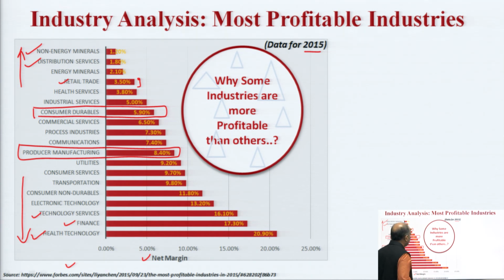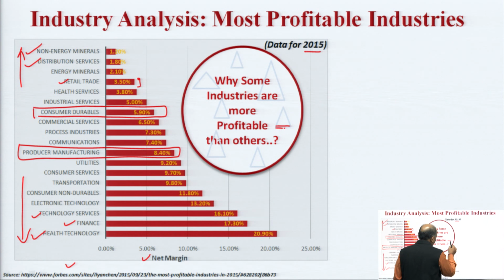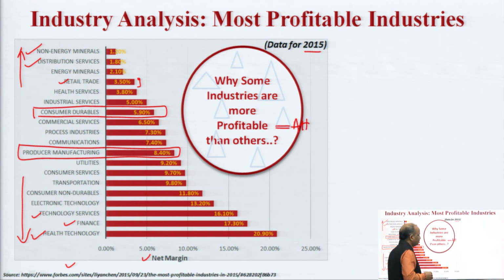So, obviously, we can say that by nature these are different from each other based on what we have discussed in the previous slide, like the challenges they are facing, the growth potential they have, and the need they are targeting, etc. But systematically, is there a way to analyze why some industries are more profitable, hence more attractive? Is there any way to understand this?